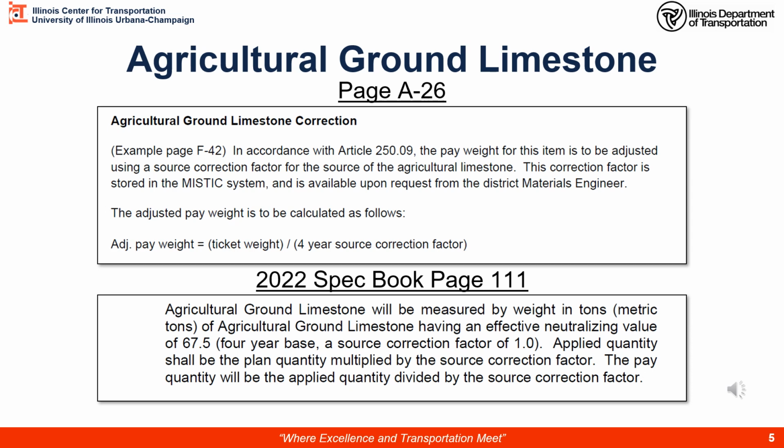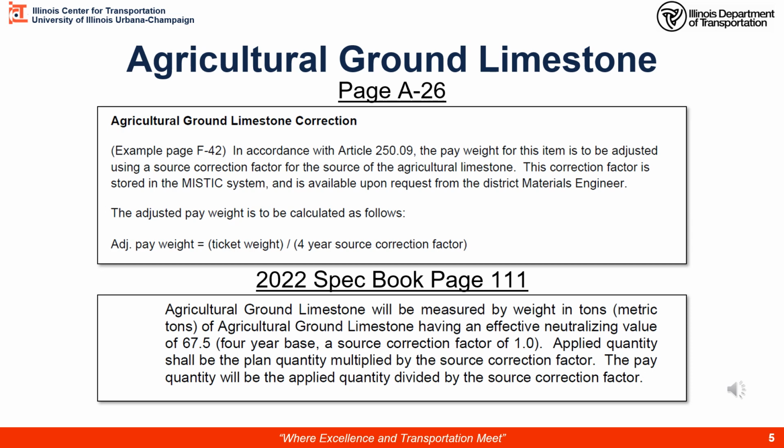The adjusted pay weight will be calculated as follows. Adjusted pay weight equals the actual ticket weights divided by the 4-year source correction factor. This correction factor is normalizing your source of agricultural limestone to a standard. That standard produces a certain effect. This 4-year source correction factor is adjusting for sources that have better effect or less effect.